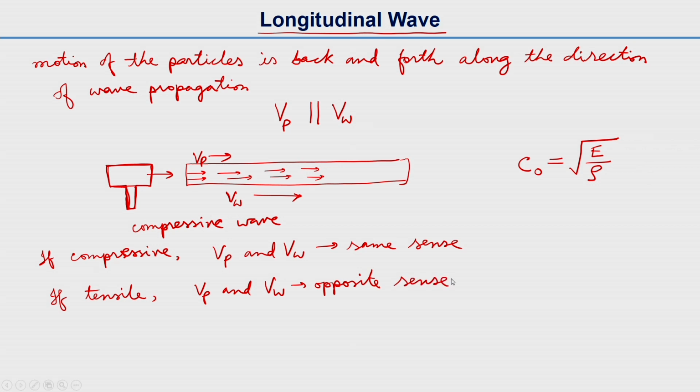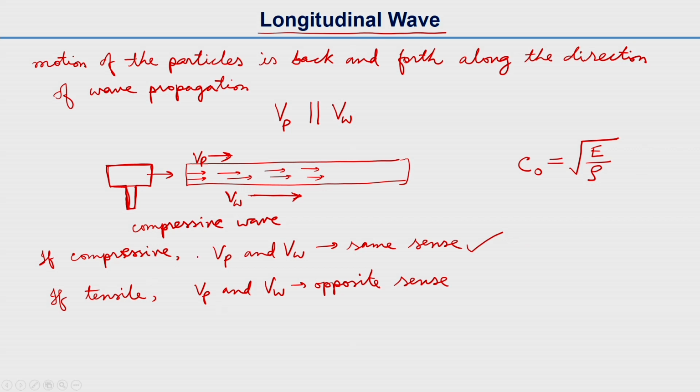So in the previous case, as this is a compressive wave, the wave propagation is from left to right, and the particle velocity is also from left to right. So that's why it has the same sense.